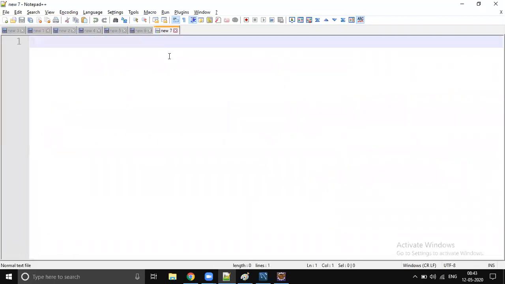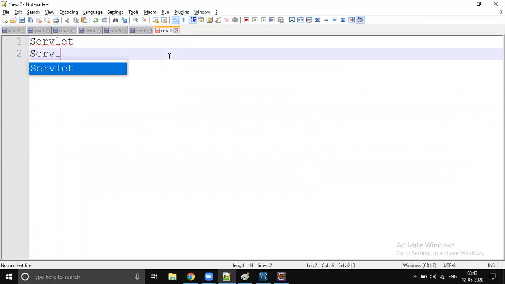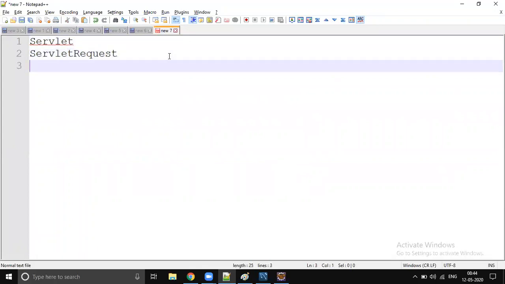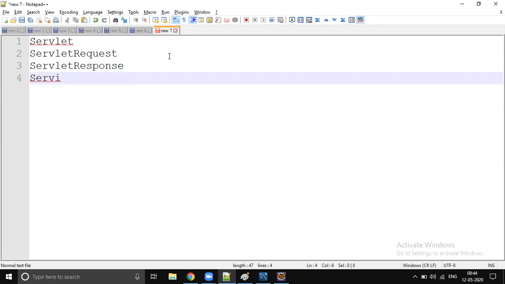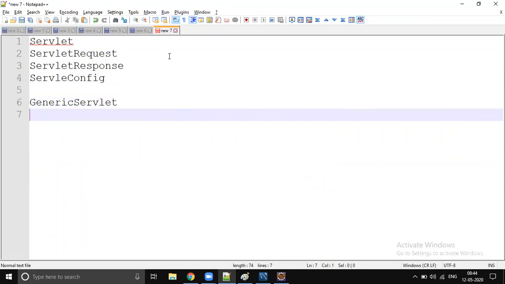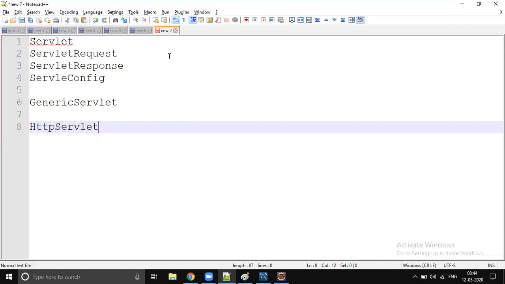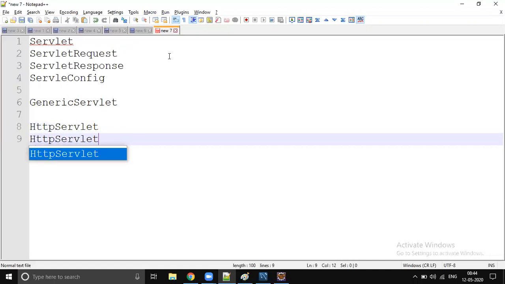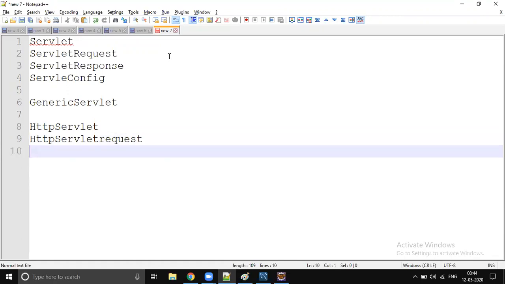So how many things did we learn? Servlet, ServletRequest, ServletResponse, ServletConfig. It's actually not learning, it is the naming convention. We also discussed GenericServlet, then HttpServlet, HttpServletRequest, HttpServletResponse. There are some other classes also. There is one exception in the API, the ServletException.